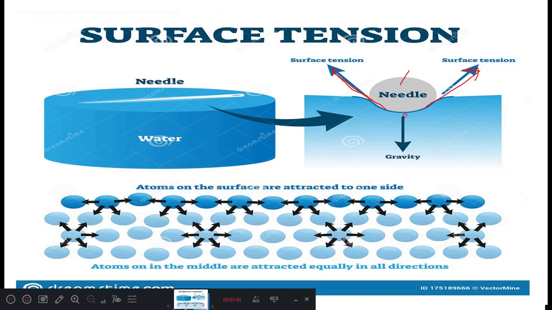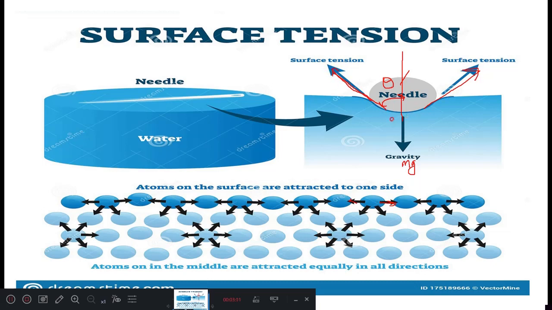If we explain this, this is the weight of the needle coming down. There is m into g, the gravity force acting upon the mass of the needle. And there is an angle theta between the vertical and the surface tensile force. These are the surface tensile forces when we keep the needle on the liquid surface. So this surface tensile force will become like this.